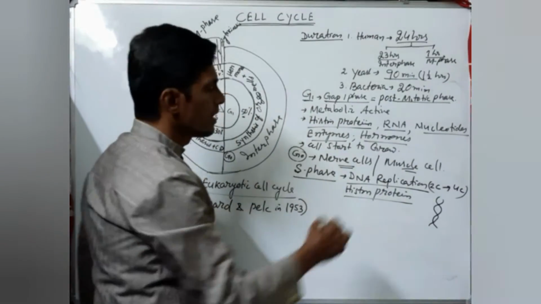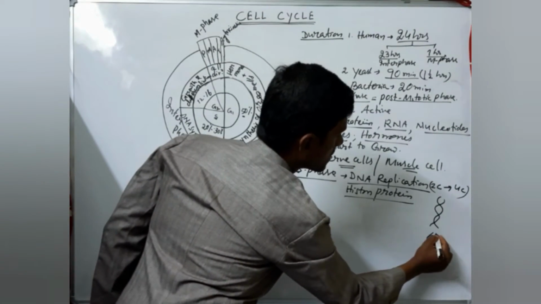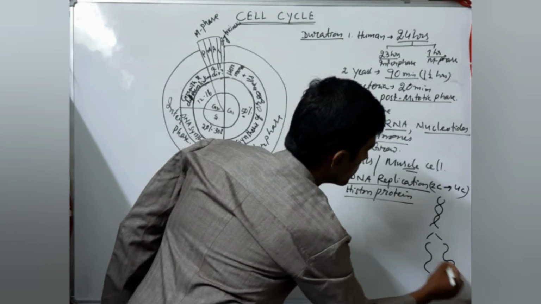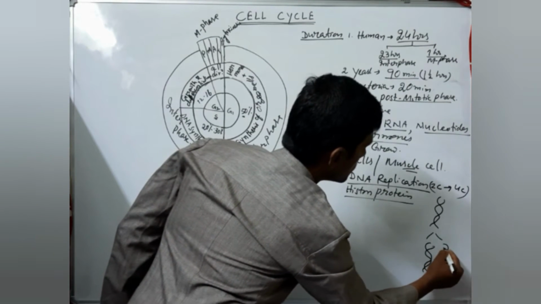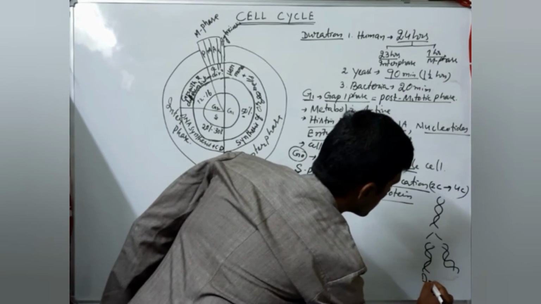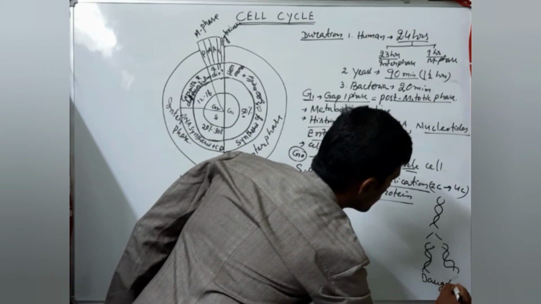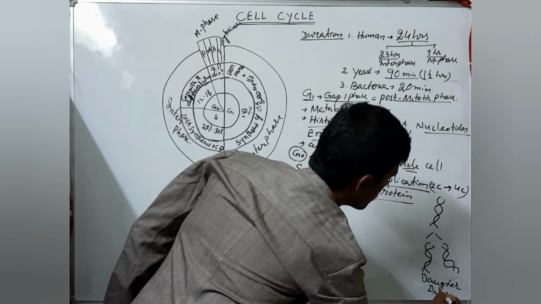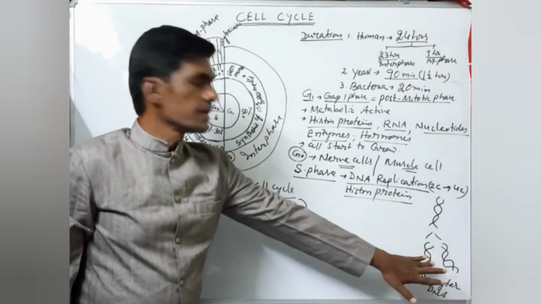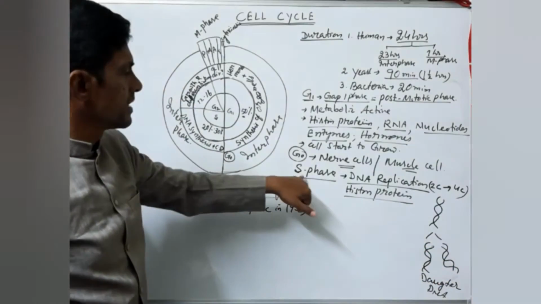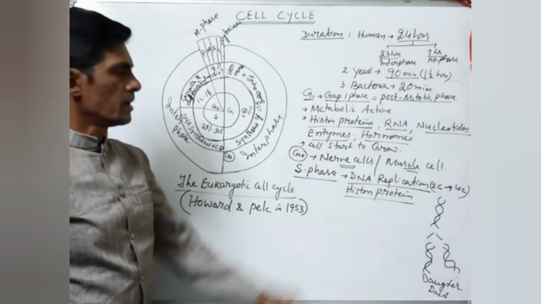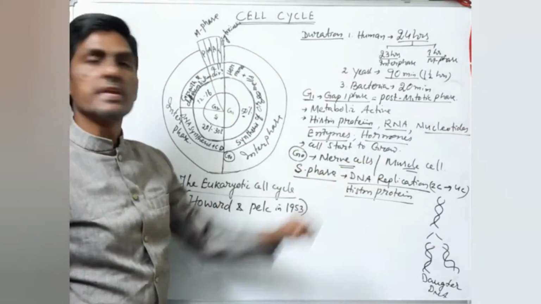After replication, they produce 2 DNA. These two are called daughter DNA. Now the parent DNA is divided to form two daughter DNA. So the synthesis or duplication of DNA takes place in S phase.